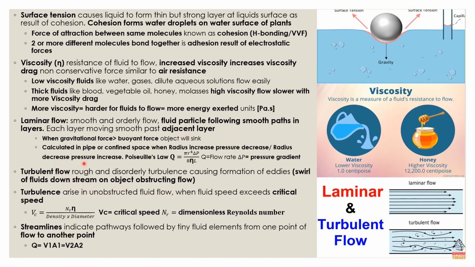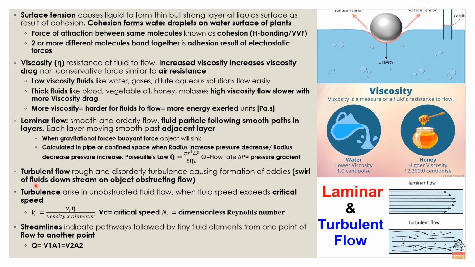So next, in a pipe or a confined space, when the radius increases, pressure decreases, and when the radius decreases, pressure increases. That is laminar flow, and how you can calculate it in pipes or confined spaces. The flow rate equals pi r to the power 4 times the pressure gradient delta P, divided by 8 times viscosity times the length.